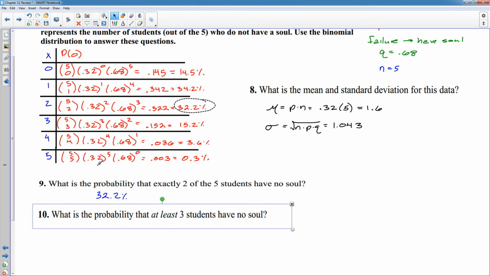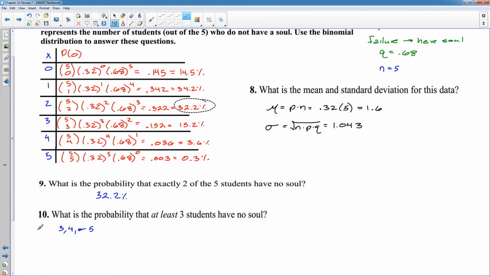Now 10 is a little bit different, because in 10 I'm asking you for the probability that at least 3 have no soul. What I'm looking for is I want 3, 4, or 5. And I want the probability of any of that, right? So I'm looking for the probability that 3, 4, or 5 have no soul. And to answer that one, you simply add up the percentages for each of those 3. So 15.2 plus 3.6 plus 0.3, and punch that in.